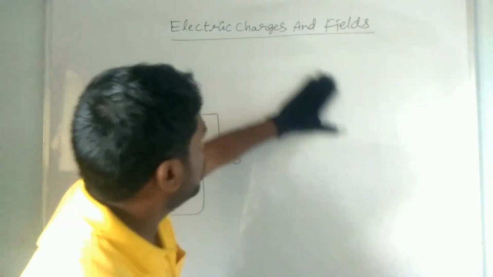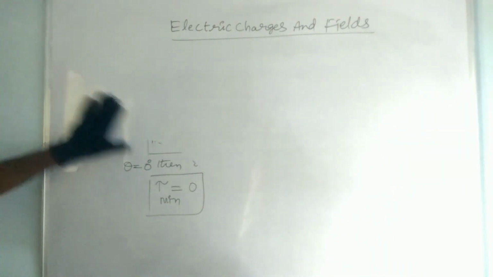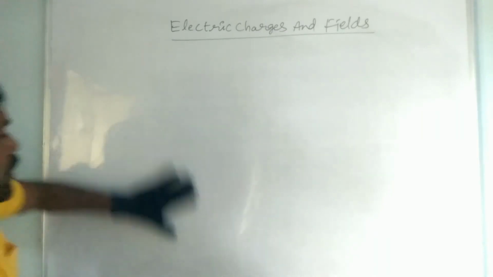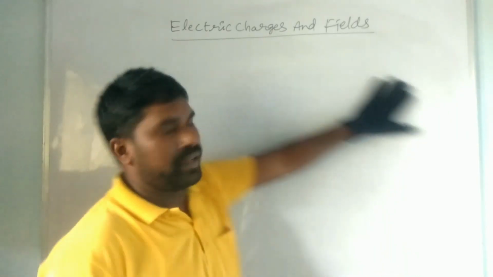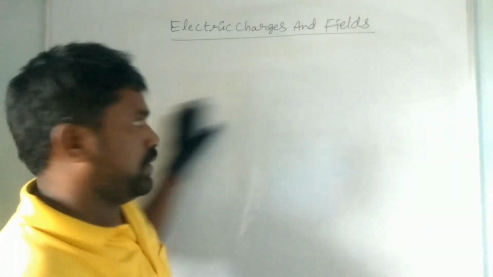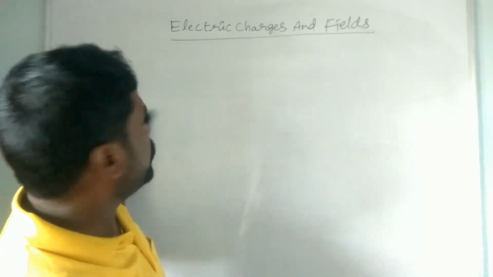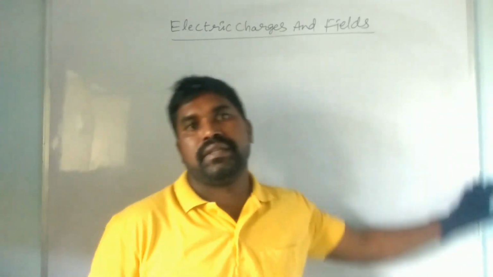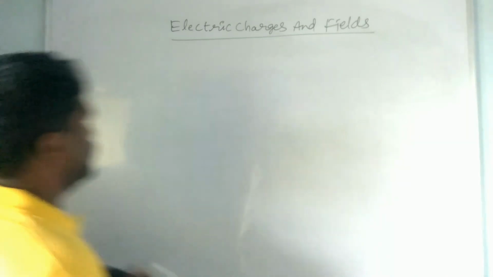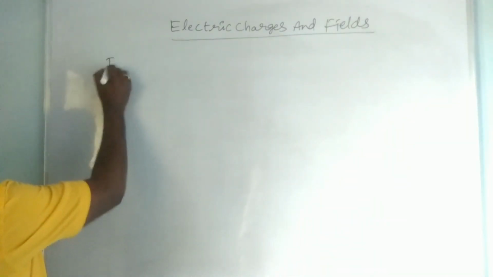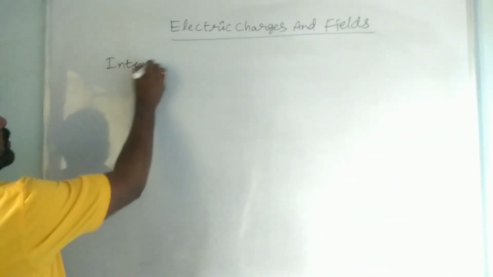Let us find the intensity of electric field. The intensity of electric field at an axial point, and the intensity of electric field at an equatorial point. Okay. So intensity of electric field.